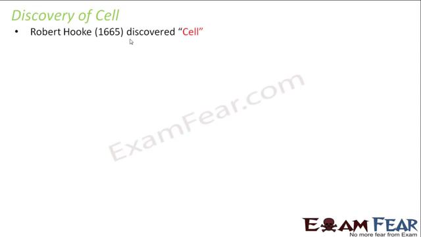So now let us start from the very beginning. How and when was the cell discovered? How did people come to know that every living organism is made up of cells? Quite interesting, right? So let us see who and when discovered cell for the first time. It was a scientist named Robert Hooke who in 1665 discovered cell. Again, there is a story behind this as well.